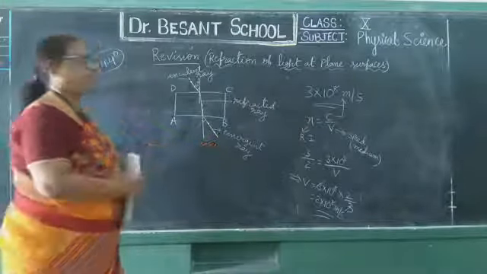Then in this activity another important question is there. What is meant by shift? Very important question, short answer. Can you tell what is shift? The distance between the two parallel rays. Which are the two parallel rays? Incident ray and emergent ray are parallel rays, and the distance between these two parallel rays is called shift. Clear? Now the last activity, to find the refractive index of a glass slab.